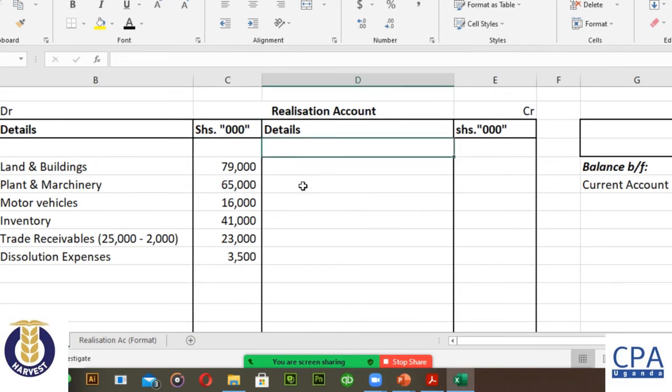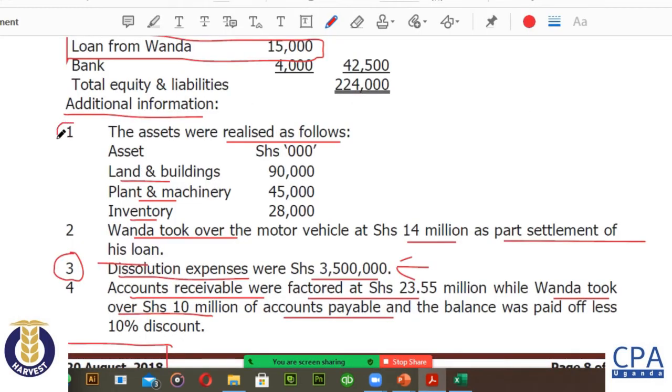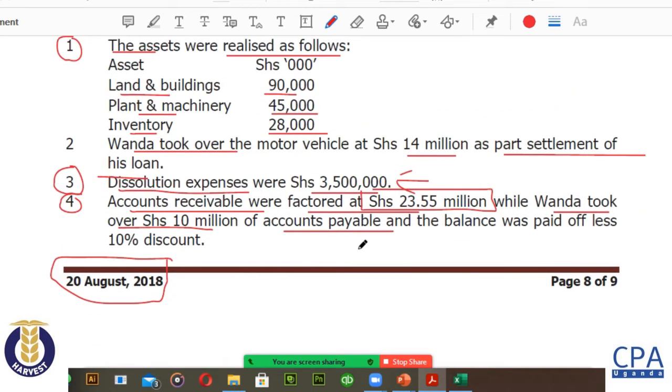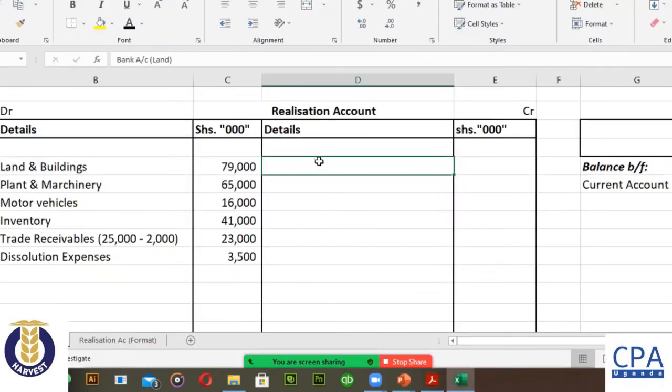Then, as we have said, we sell off the assets. In note number 1, we are given the sale proceeds. The sale proceeds: land and building, 90,000. That's what they give us. Plant and machinery, 45,000. Inventories, 28,000. What else? Accounts receivables. In note number 4, they were factored. Someone gave us 23.5. Yeah, that is all. So those are the entries that appear here.